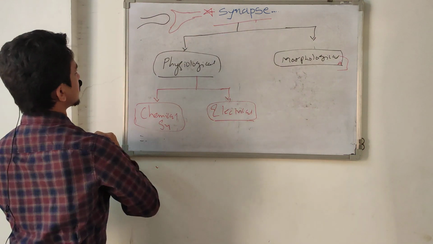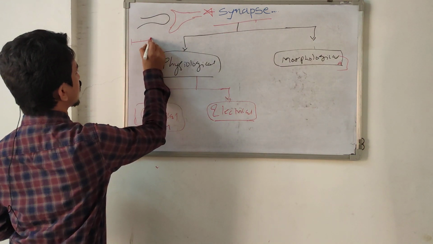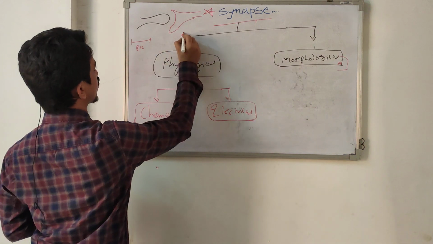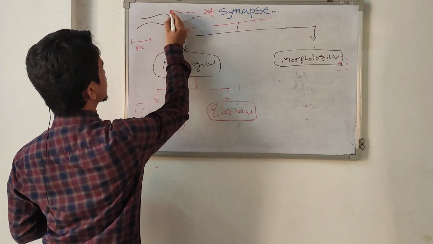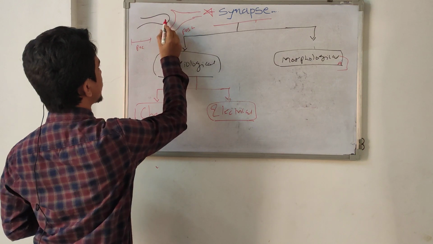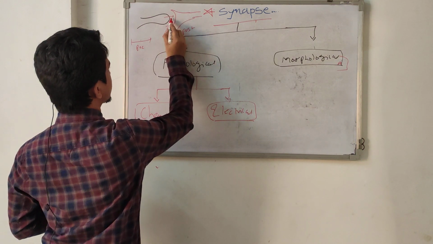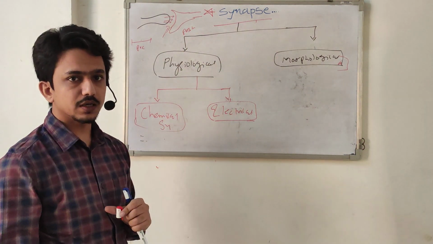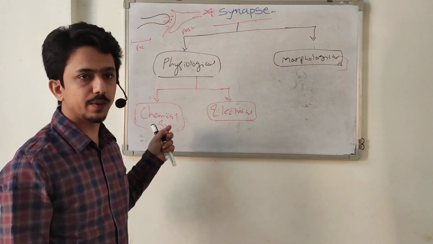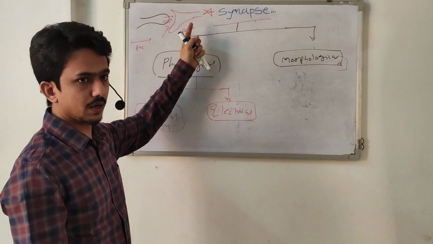This is a presynaptic neuron, and this is a postsynaptic neuron. Between pre and post there is a space called the synaptic gap. And information is shared by secreting a chemical. So this is called a chemical synapse. They use the chemical to pass the information.